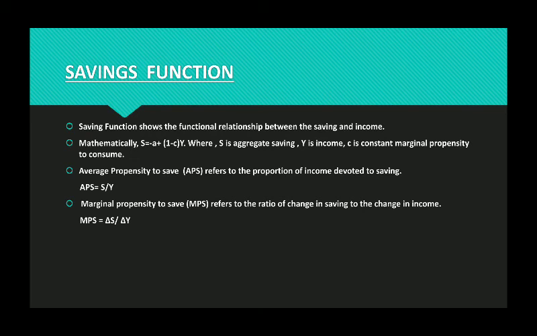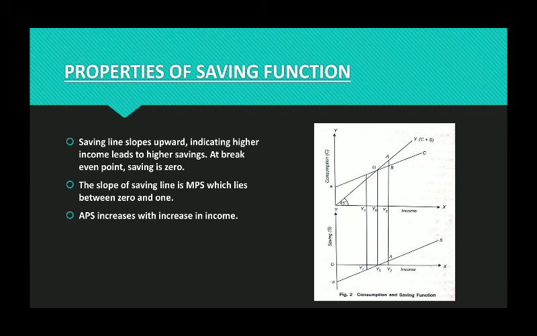Moving to the properties and diagram of the saving function. Again, there are 3 points of properties of the saving function. The saving line slopes upward, indicating higher income leads to higher saving. When your income increases, obviously we will save more. At break-even point, saving is 0. What is this break-even point? Break-even point is that point where we consume exactly equal to our income. In the diagram, point G is called the break-even point. Our consumption line is intersecting the income line.